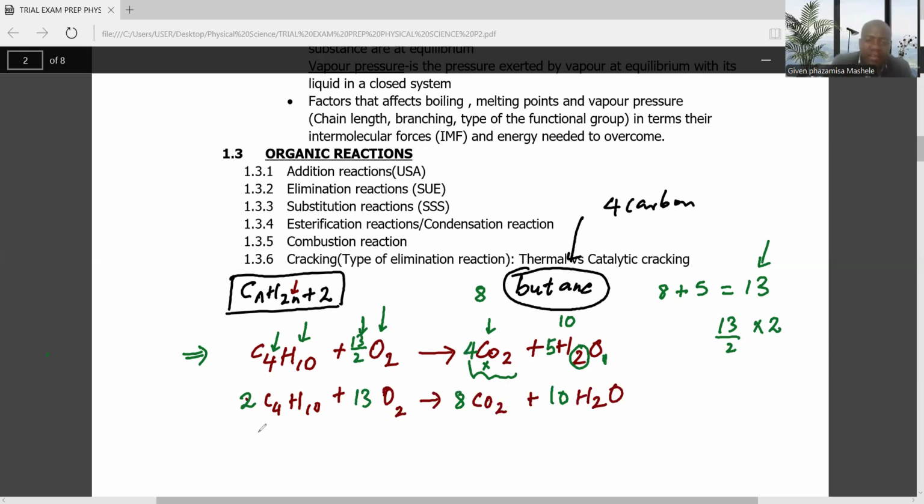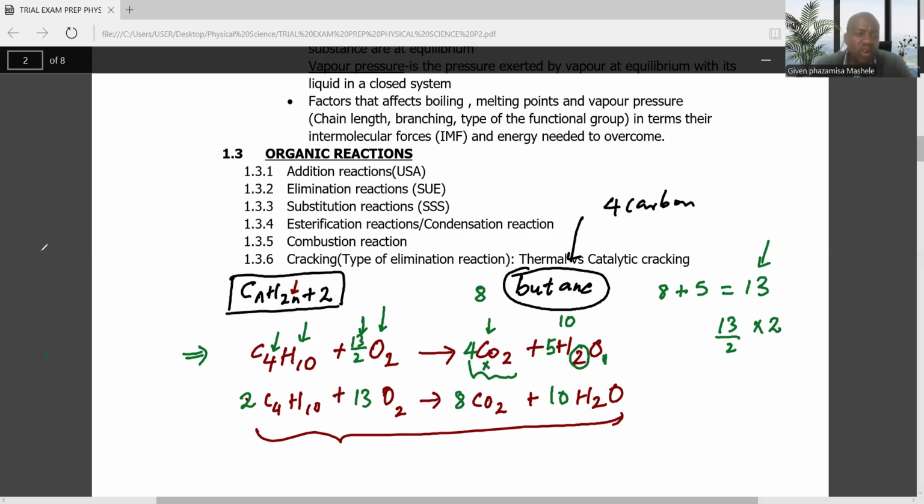The equation is balanced. So you can try other compounds. They have to balance, ladies and gentlemen. I believe you are following. Now we understand combustion reaction. We can try other examples, but I'll create another video for that.